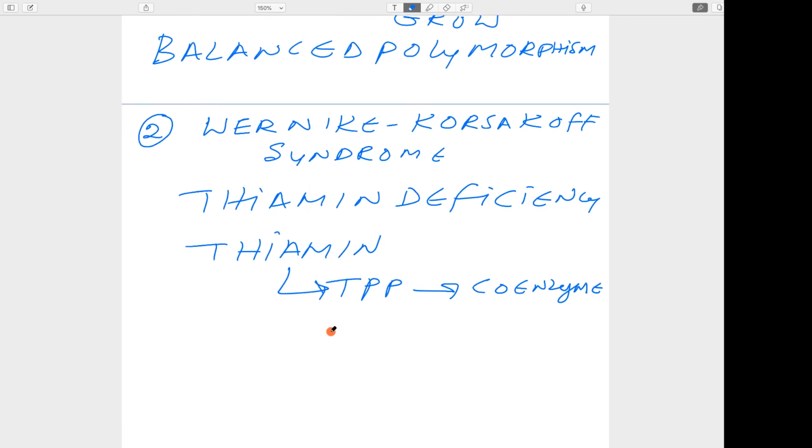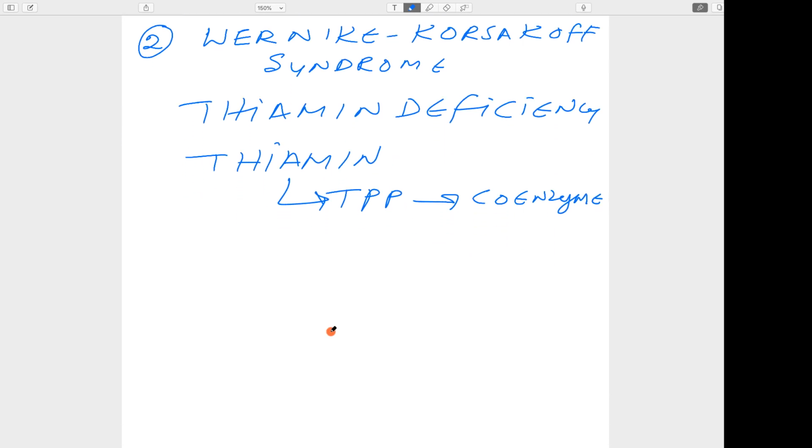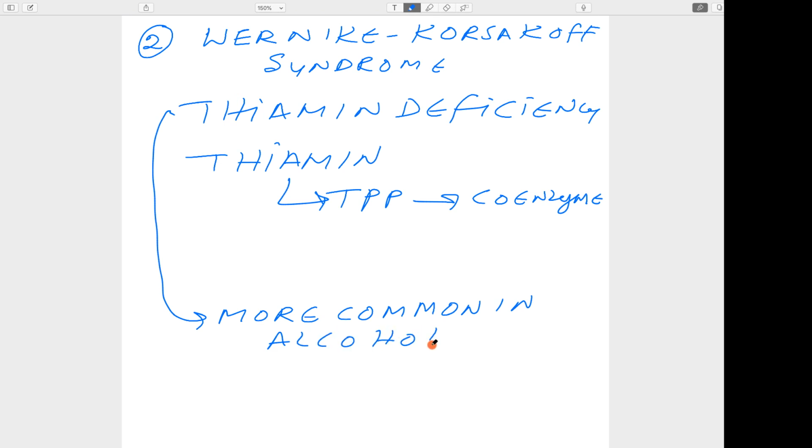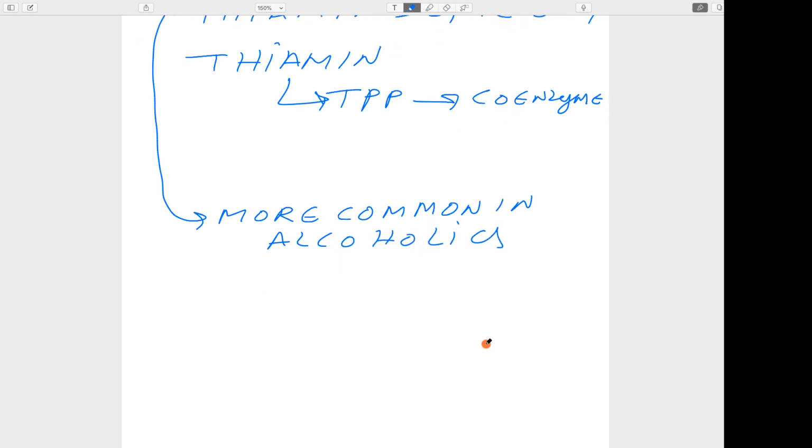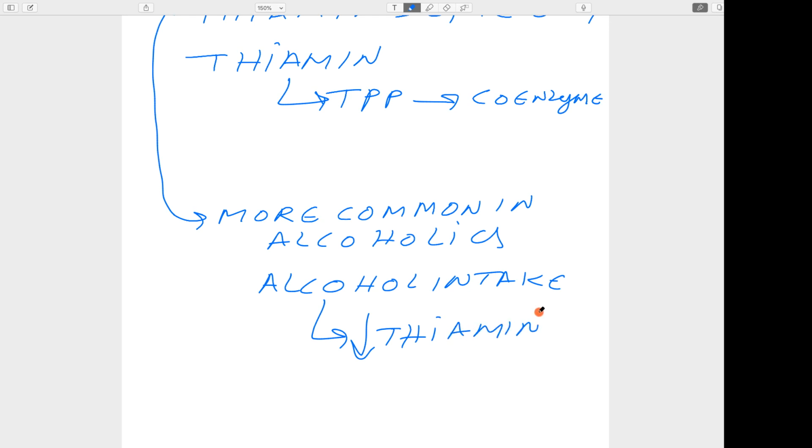Thiamine deficiency is more common in alcoholics. Why is it so? With alcohol intake, there is decreased thiamine absorption in the intestine. That leads to thiamine deficiency.